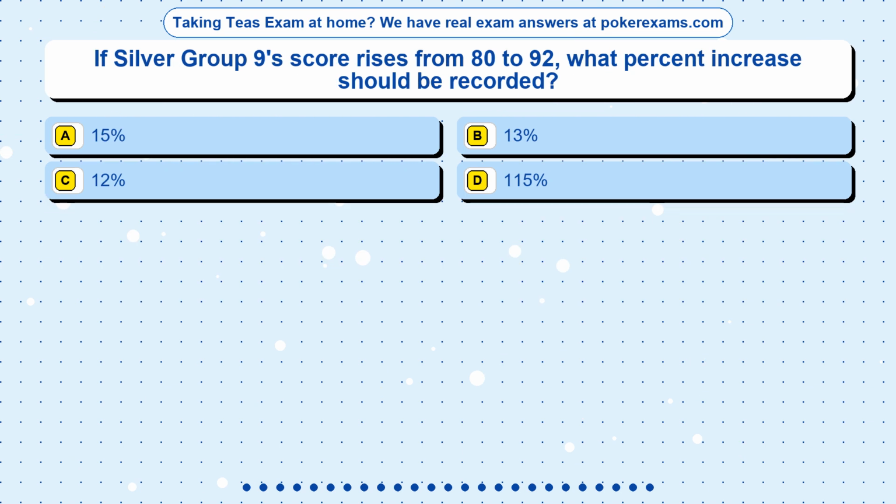Question 8. If Silver Group 9's score rises from 80 to 92, what percent increase should be recorded? Option A, 15%. Option B, 13%. Option C, 12%. Option D, 115%.